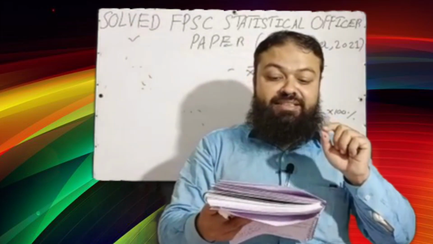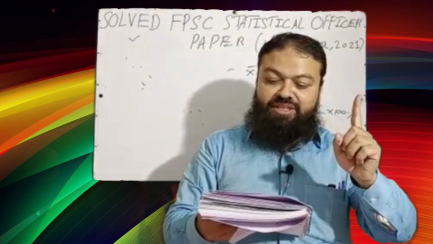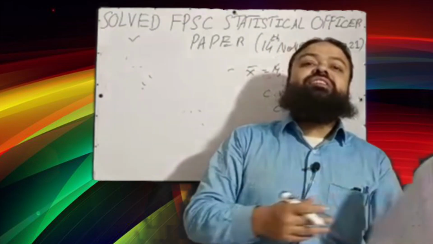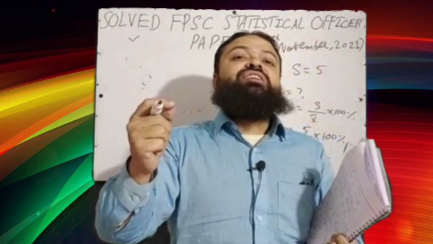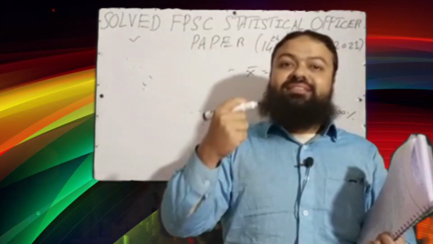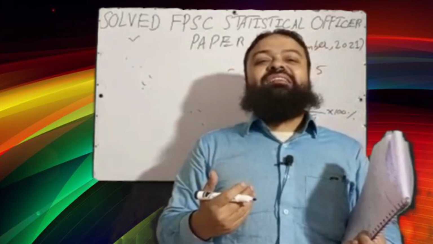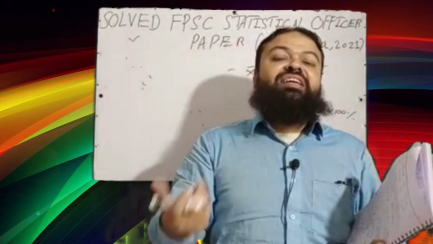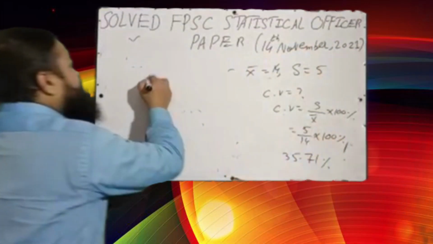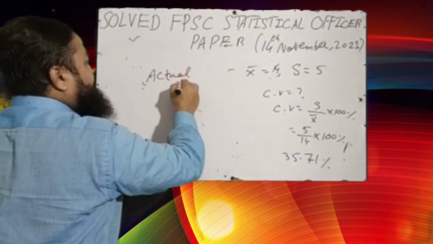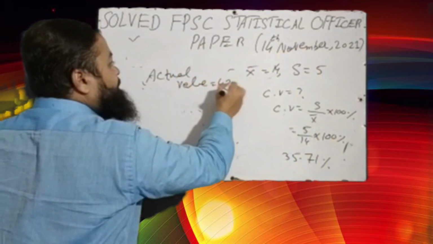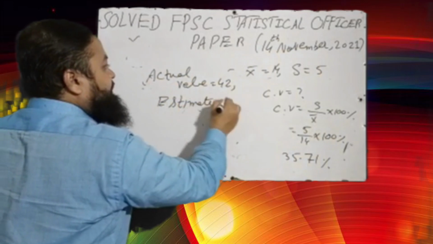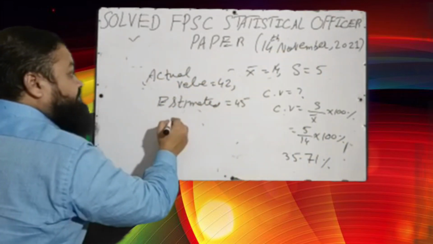Next question is also very technical, very important. Bias of an estimator can be A positive, B negative, C positive or negative. Dear students, when the estimated value is more than the actual value, then we have positive value of bias, and if the estimated value is less than the actual value, then the bias can be negative. For example, the actual value is 42, but the estimated value is 45. Now I will take the difference.